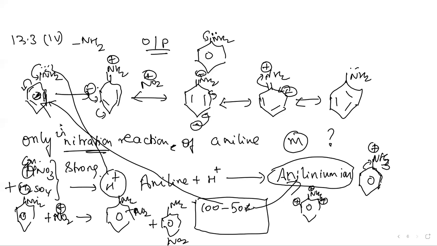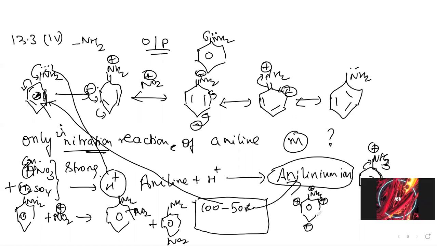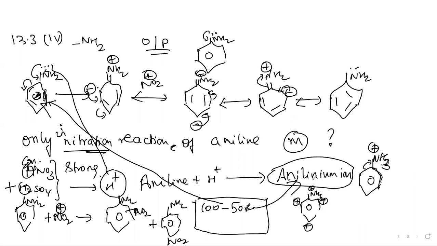In aniline, we saw that ortho positions are negatively charged, they get a greater electron density. But in anilinium ion, ortho and para positions have lesser electron density. So when compared to ortho and para, meta is relatively electron rich. So the anilinium ions present in solution, when they undergo nitration reaction, will form only meta product.